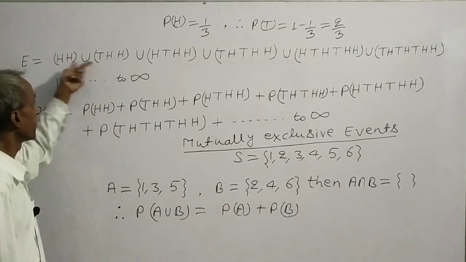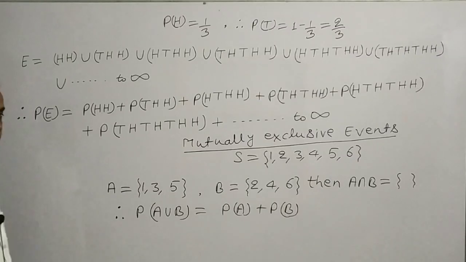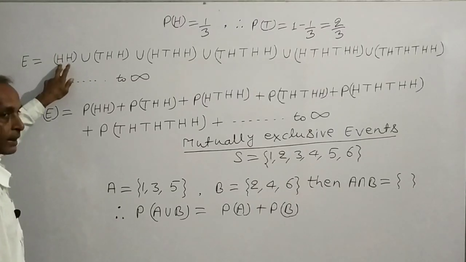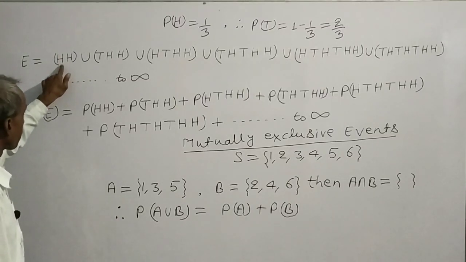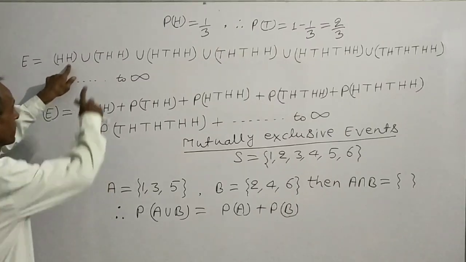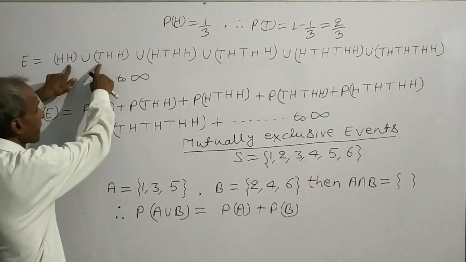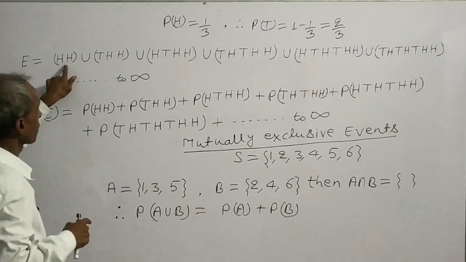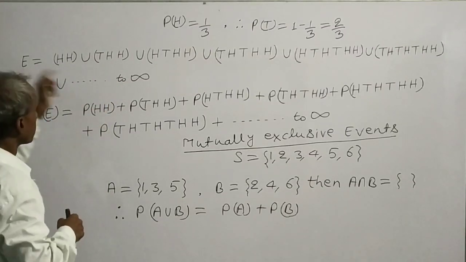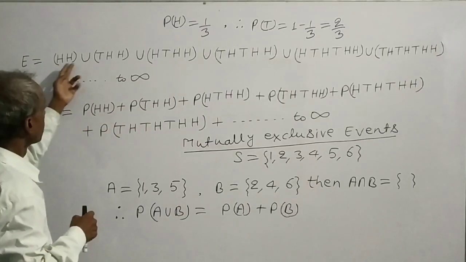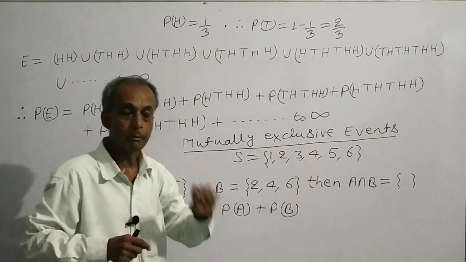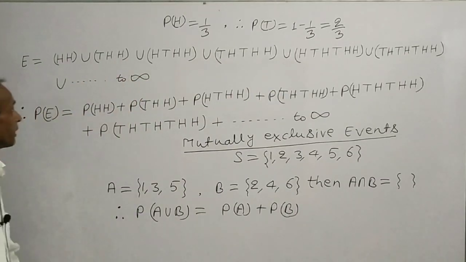These two are mutually exclusive, because when this event occurs, we get H and H in first and second toss, and here we don't get head in first toss. That means when this occurs, this cannot occur. Similarly, you can observe that each event written here is mutually exclusive.